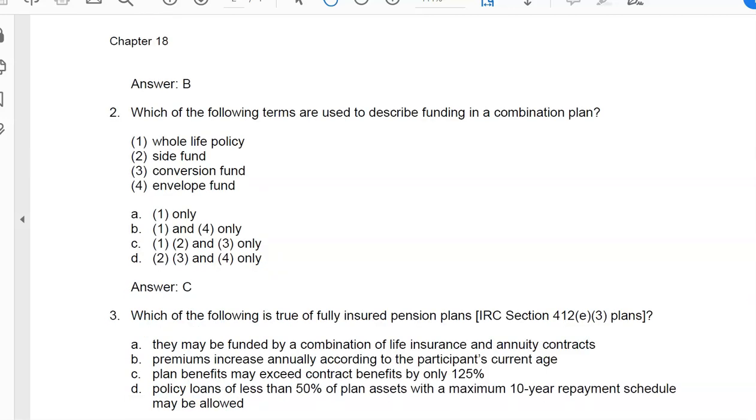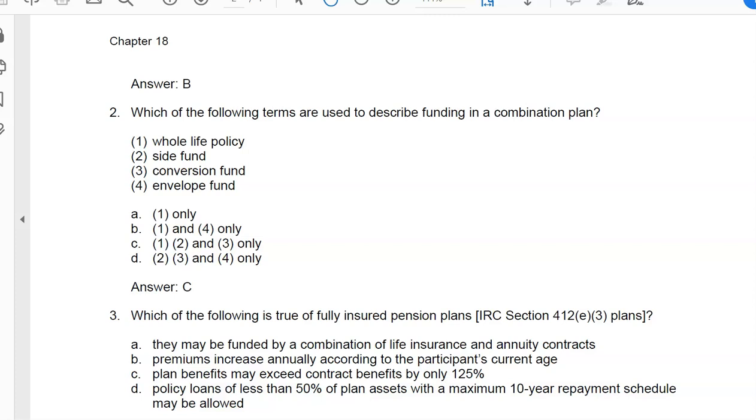Which of the following is true of fully insured pension plans? A, they may be funded by a combination of life insurance and annuities, and that is what it is. Nothing about premiums increase annually. Nothing about plan benefits may exceed contract benefits, and nothing about policy loans. The book says a plan is considered fully insured for the plan year if it meets the following requirements.